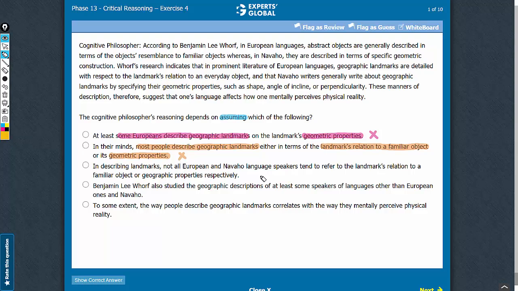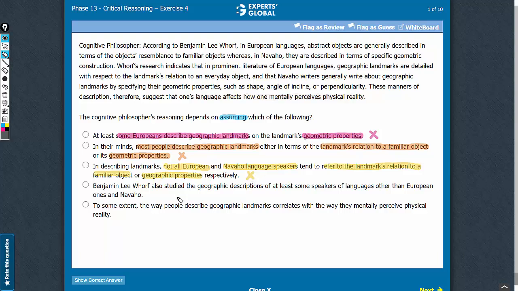Answer choice C. This answer choice says that not all Europeans and Navajo speakers refer to the landmark's relation to a familiar object or the landmark's geographic properties. If this is so, it basically talks about some exceptions or a third way of talking about a landmark. However, this answer choice doesn't suggest anything about whether the language one speaks affects the mental perception of physical reality. So this answer choice is just additional information and does not strengthen the conclusion. Also, this answer choice does not have to be true for the conclusion to hold. So this answer choice cannot be a valid assumption. So let's eliminate this answer choice.